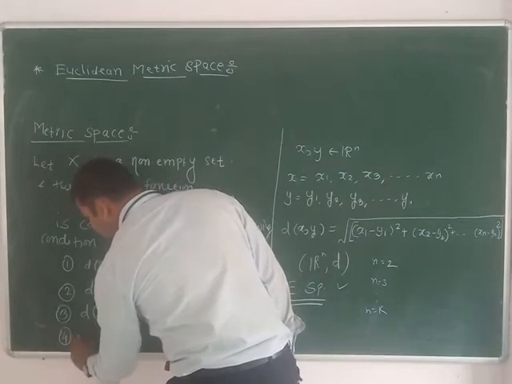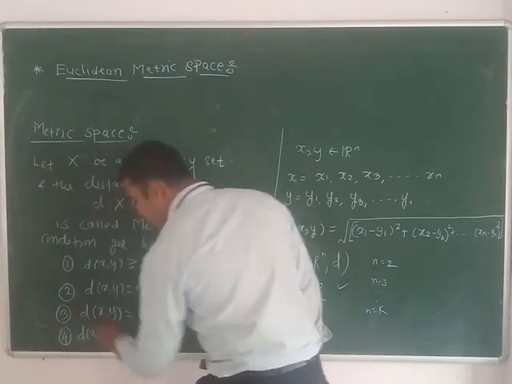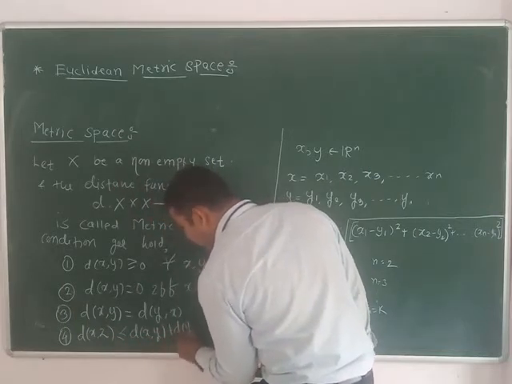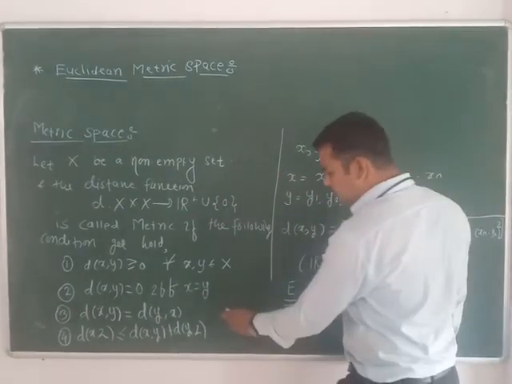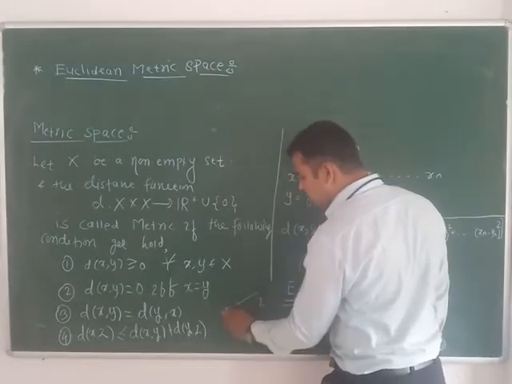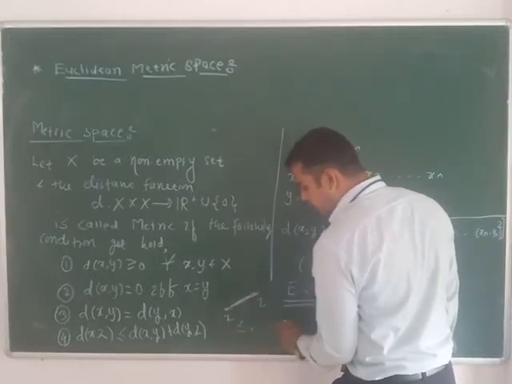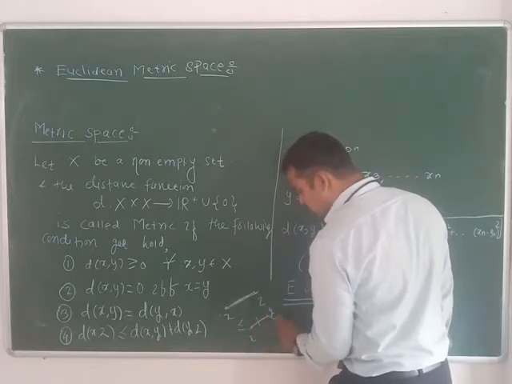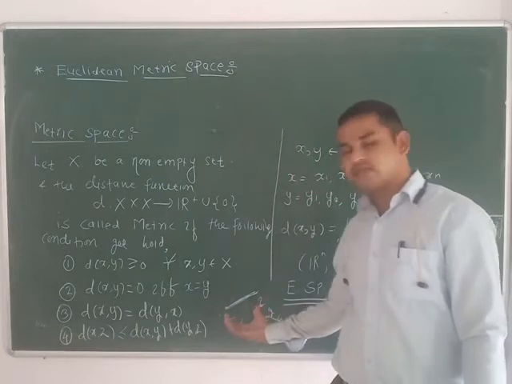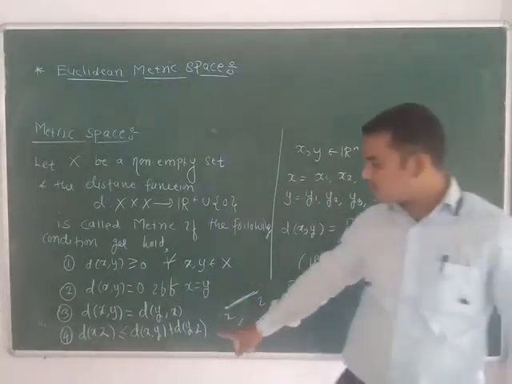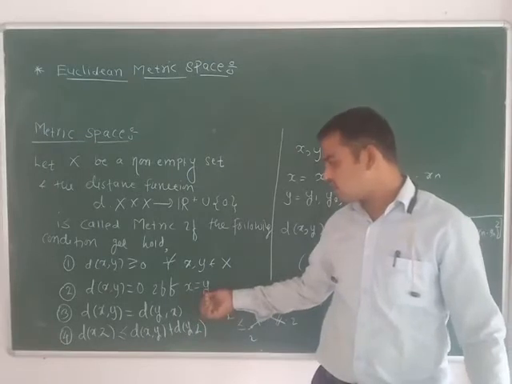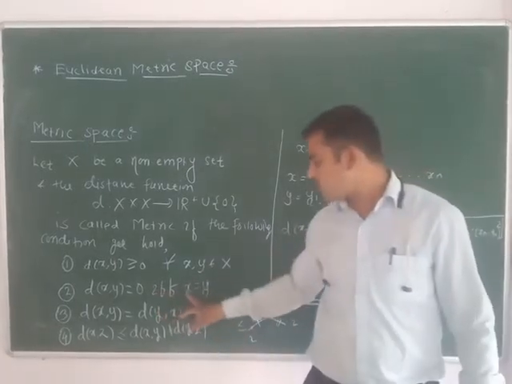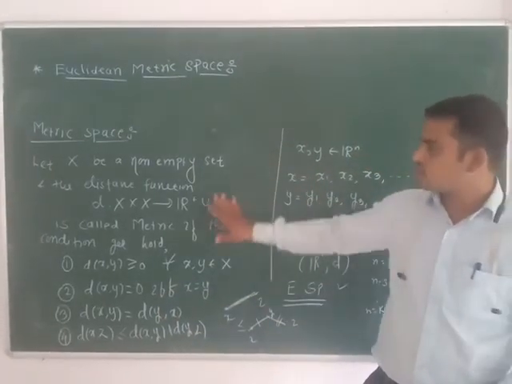Fourth one, the distance between the two points x comma z is less than or equal to d of x comma y plus d of y comma z. This is the triangle inequality property. If we have two points x and z and a third point y, then the distance from x to y plus the distance from y to z is always greater than or equal to the distance between x and z. This is called triangle inequality. This is called symmetry. This is positivity and this is nullity. So distance is 0 if and only if these two points are equal. This is the definition of metric.